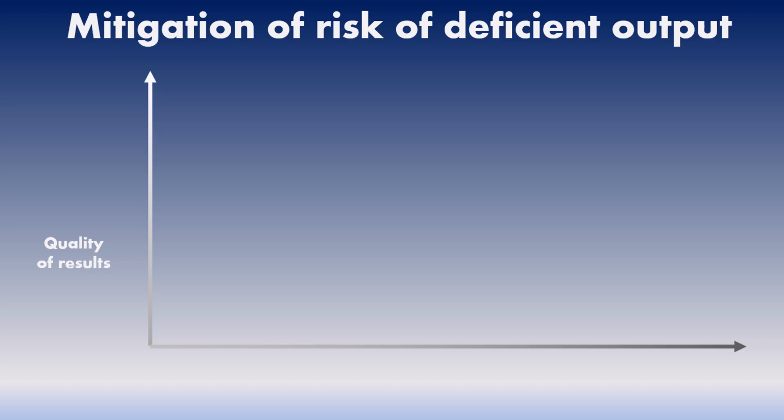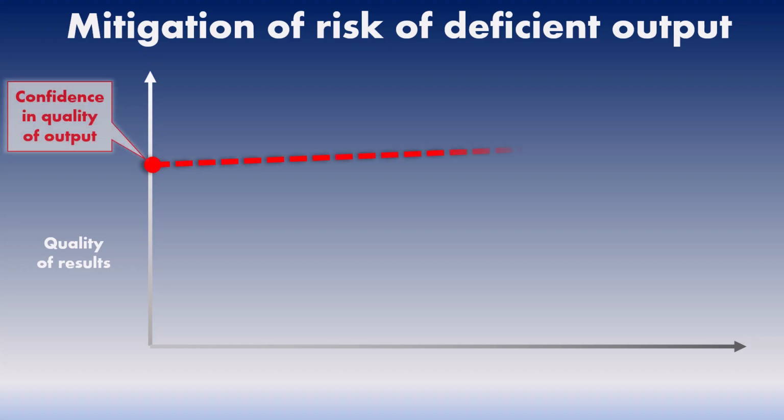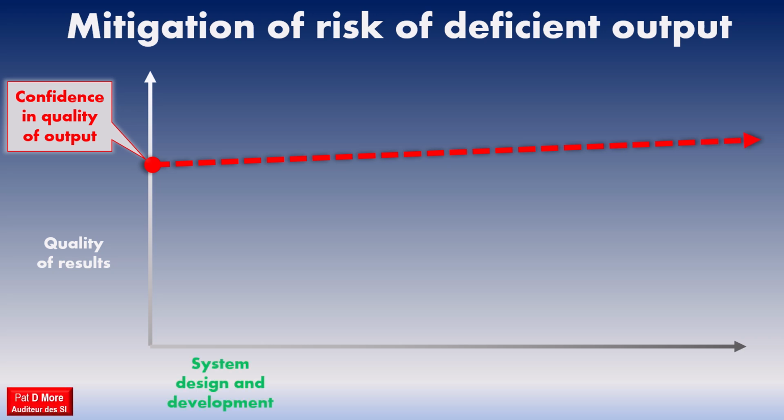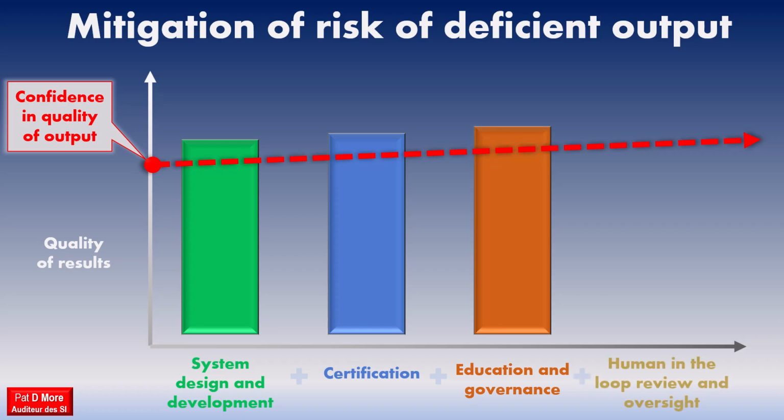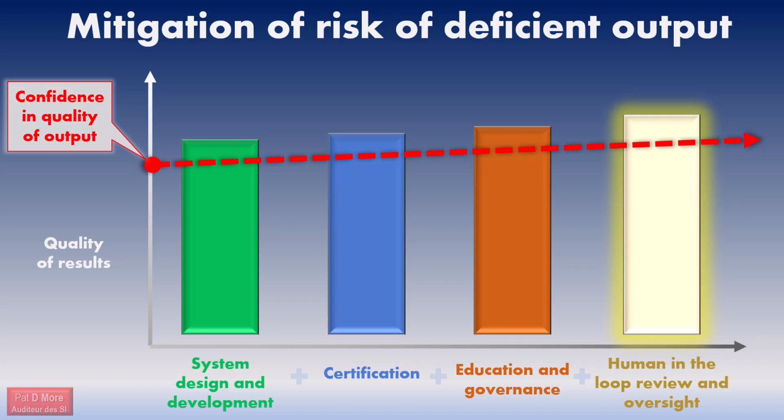The FRC proposes several mitigation measures. The risk that an AI system will produce an inaccurate result can be reduced in various ways, depending on the level of confidence required in the results. Several control mechanisms can be implemented. First, designing and developing the system in a way that is responsive to the intended use. Implement a robust certification process for the tool. It is also necessary to ensure that users possess the necessary skills, as well as clear guidance on how to use AI correctly. And above all, it is essential to keep a human in the loop. In other words, a person must supervise the results produced by the AI, validate them, and sometimes even question them.